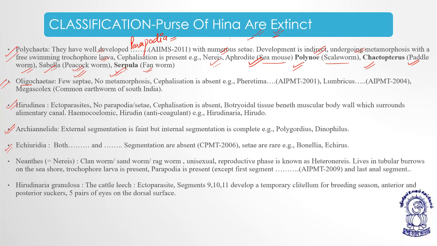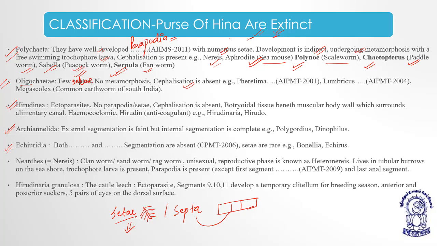This is setae. Setae and septa are two terms which give you confusion. Setae is for locomotion and septa is for division of the body into compartments. Like this, the body is divided into different compartments with the help of septa. And setae are hair-like projections for locomotion. So Oligochaete means they have few setae, no metamorphosis. Cephalization is absent, means there is no sign of the body segments being differentiated.